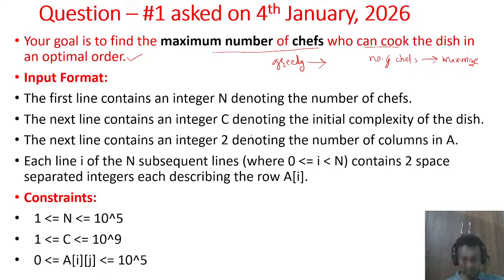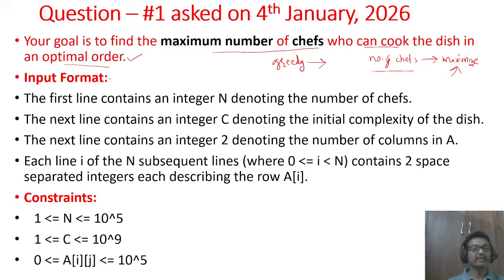Okay, so how greedy should we be? What is this optimal order? We should understand. As we proceed further by looking at test cases, you'll understand this optimal order. Up to this part we understood that the number of chefs should be maximum, so we should let the maximum number of chefs be allowed to cook the dishes.